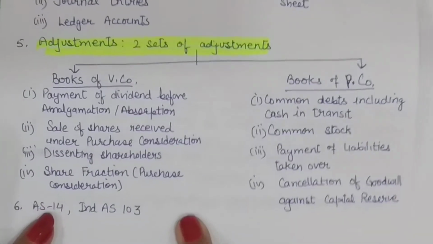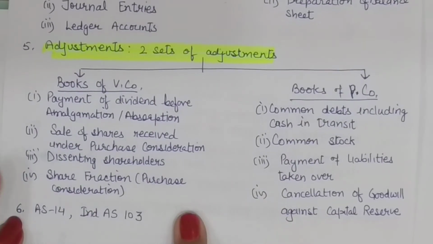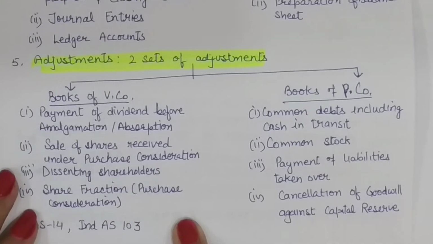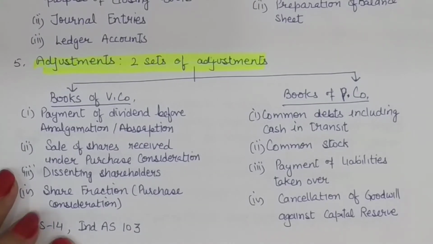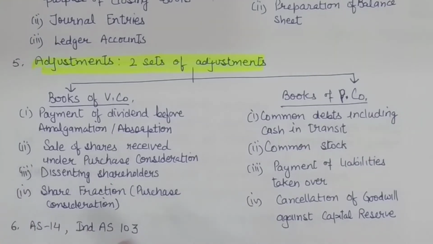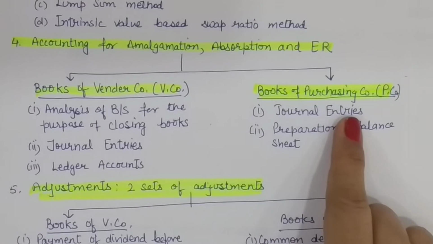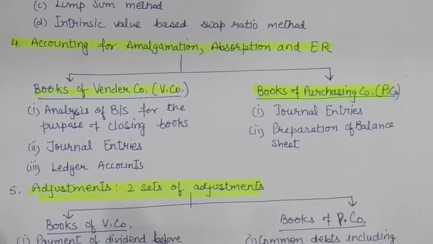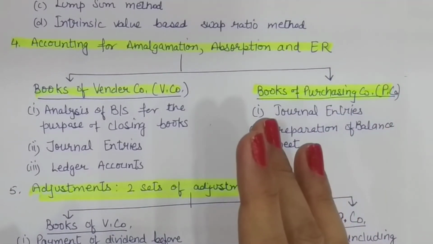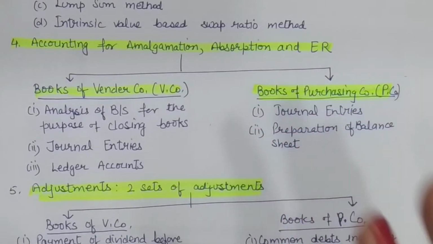After this, we'll be studying the accounting standards relevant for amalgamation, absorption, etc. That is AS 14, and from now onwards AS 103 is applicable. Although you might be finding that when we account for the purchase of business in the books of purchasing company, previously there were two methods as given in the accounting standard 14.